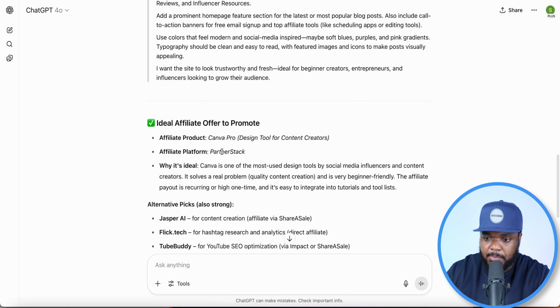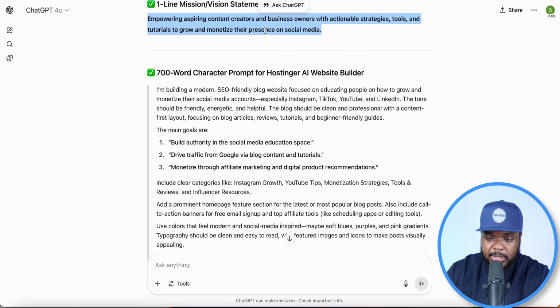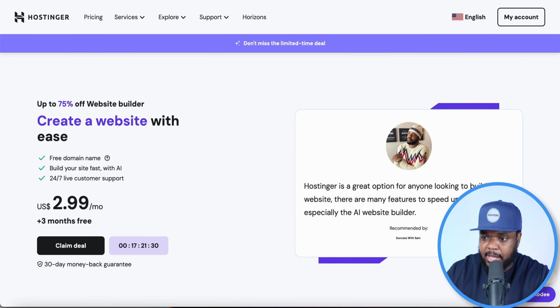So when it comes to building the website, the way that you can do this fairly quick is by using a tool like Hostinger's AI website builder.